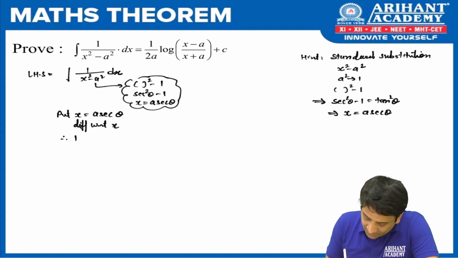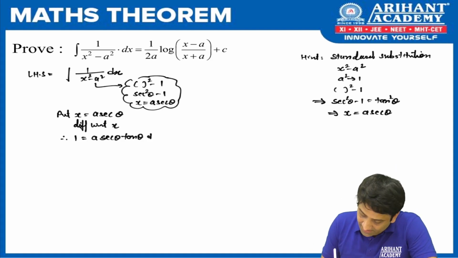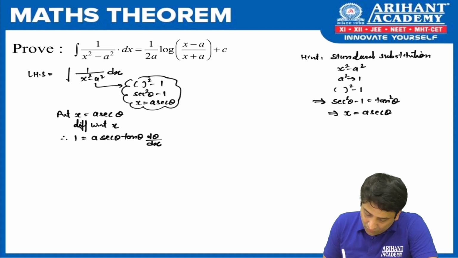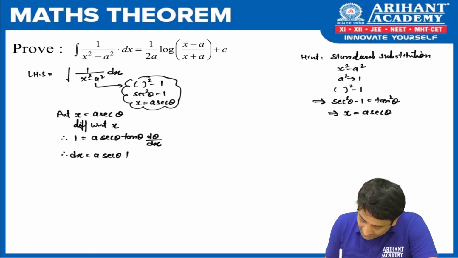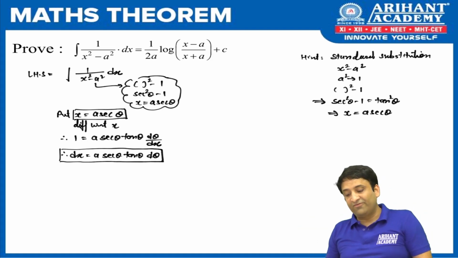What is the derivative of x? 1. What is the derivative of sec theta? It is sec theta tan theta. And as I said, we are going to use the chain rule here, which gives d theta by dx. So what I get finally is dx is equal to a sec theta tan theta d theta. So with this and this, we will be able to get the final result.